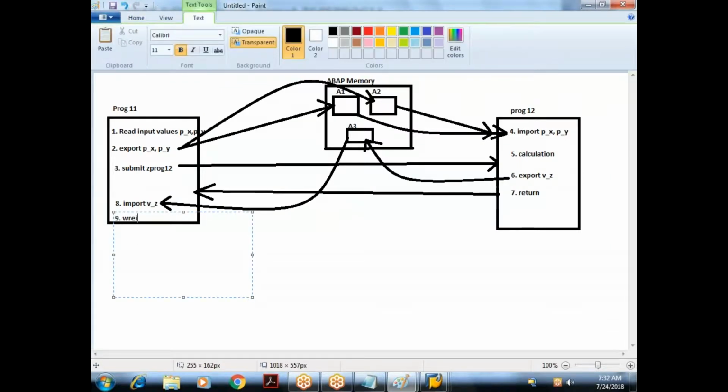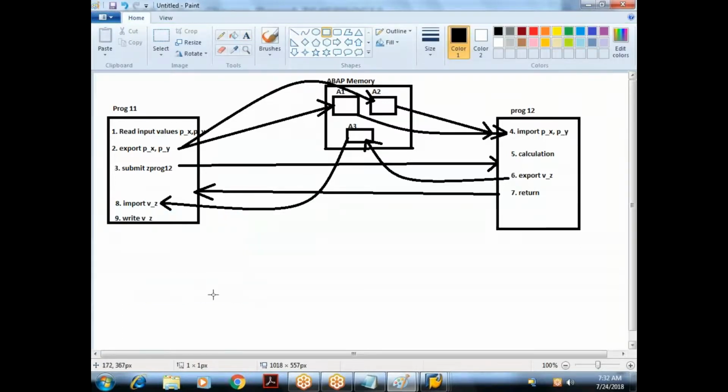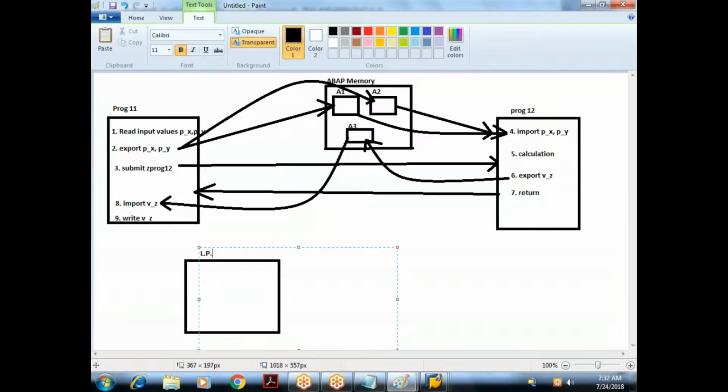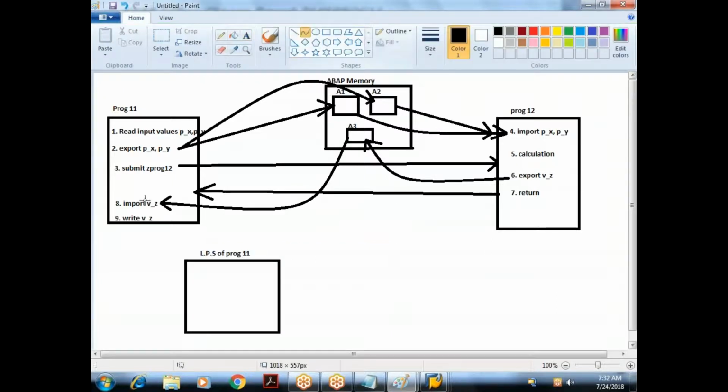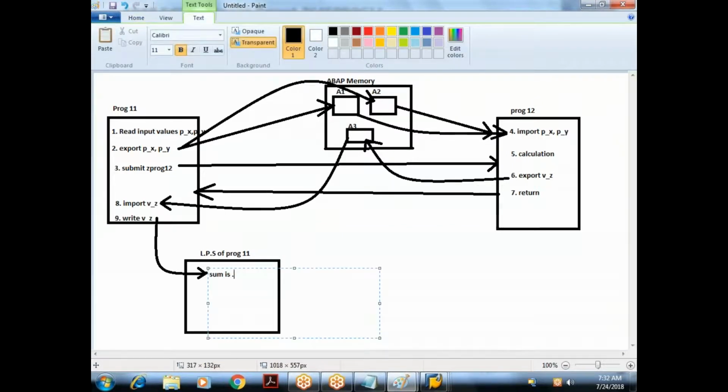I'm trying to display the value of V_Z. So already we know the write statement will generate a screen called LPS, list processing screen. This is the output screen of Program 11. So the write statement will generate the result on the output screen. Something like this: sum is so and so. Whatever the result is, I am displaying it in my output screen.